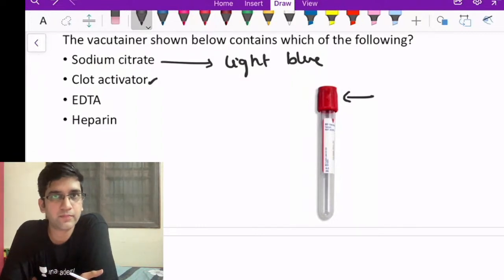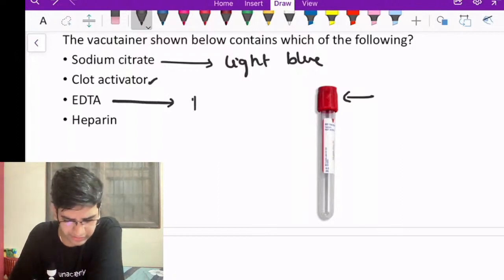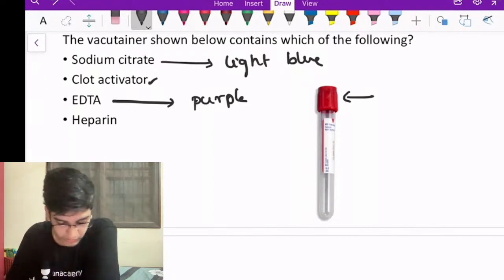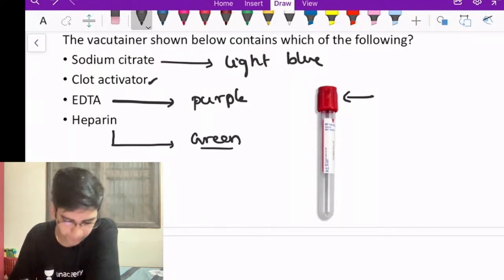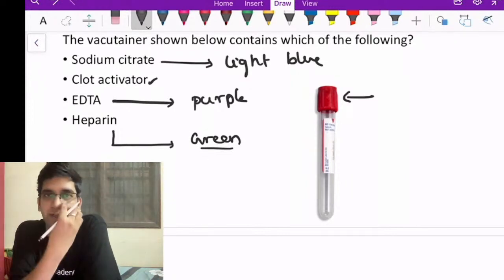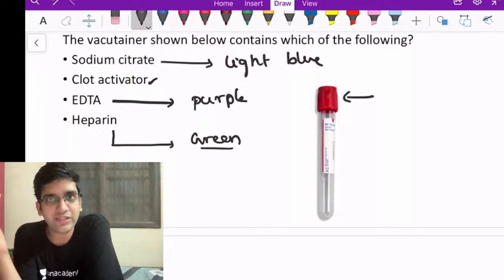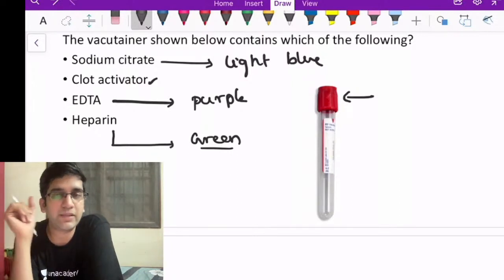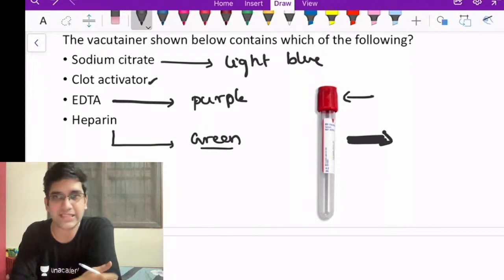EDTA, purple, right? Purple or lavender, whatever you want to call it. Purple is going to be EDTA. Perfect. Heparin, you will have a green color vacutainer, fine. So we know the color of the vacutainers. The reason I'm making it color coded is that for each test I want to do, I have a different application. A red color vacutainer, what test will you use it for?